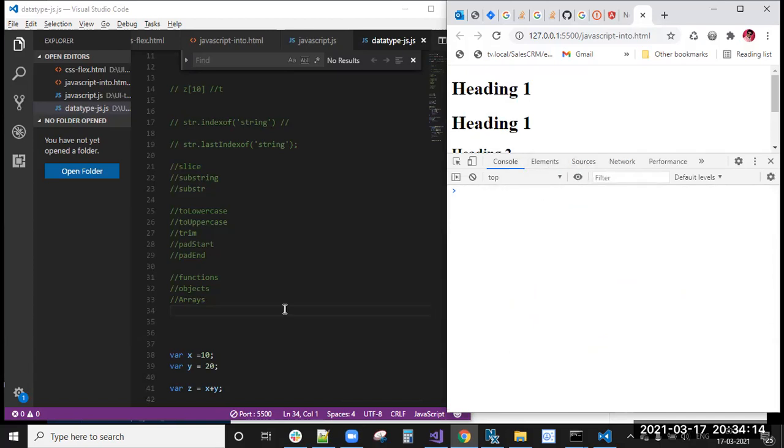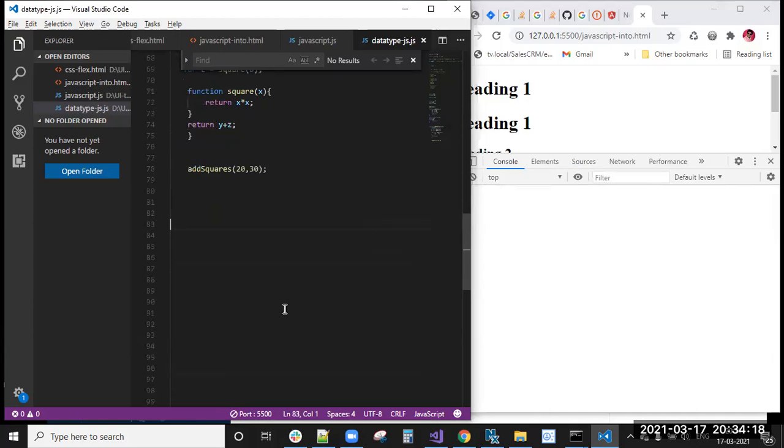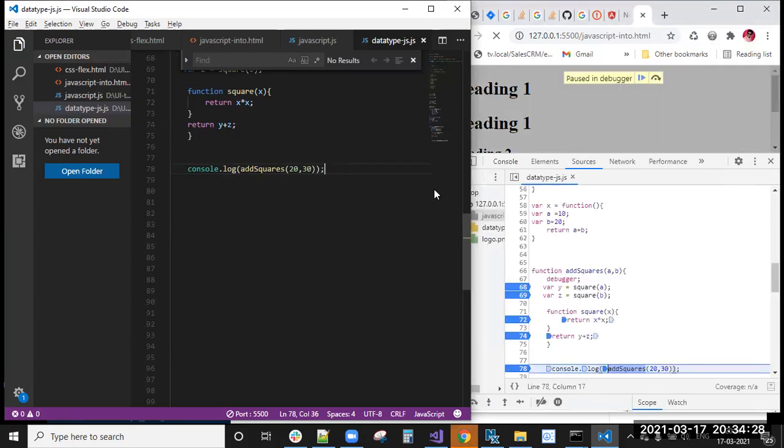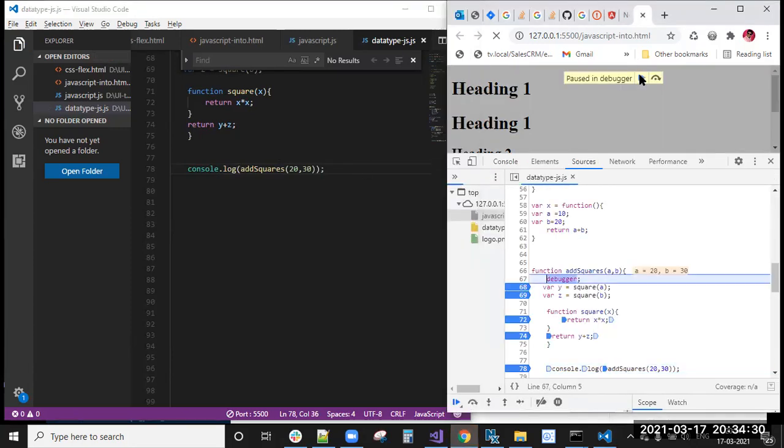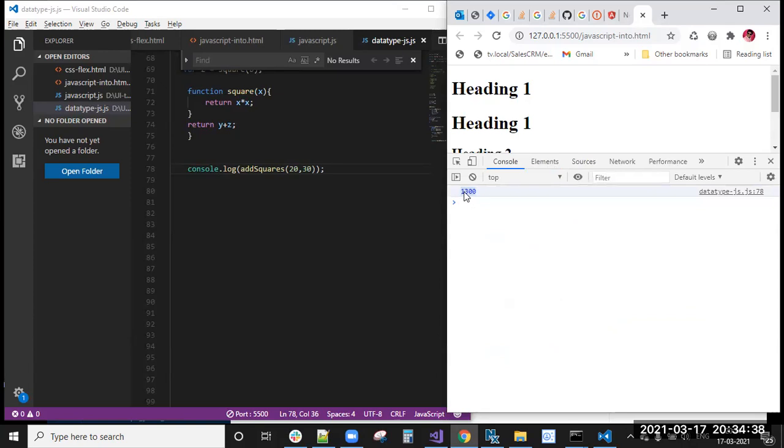We are not writing it to the console, right? So we will write that in the console. Then you can see that 1300 is printed in the console.